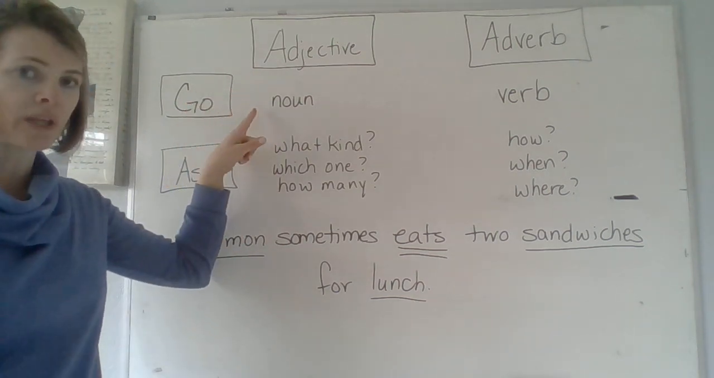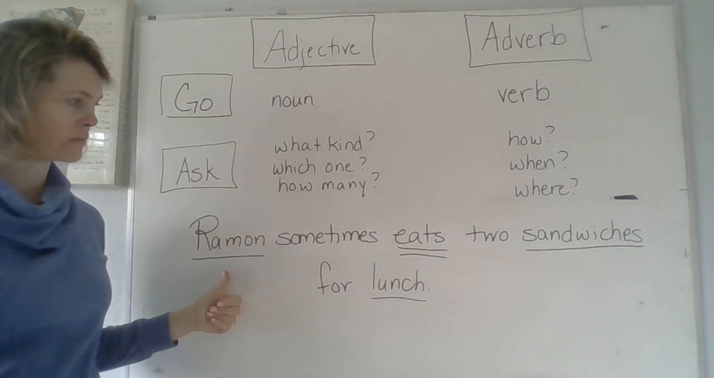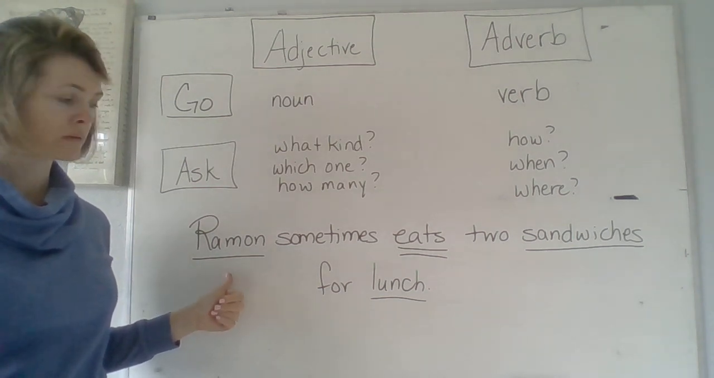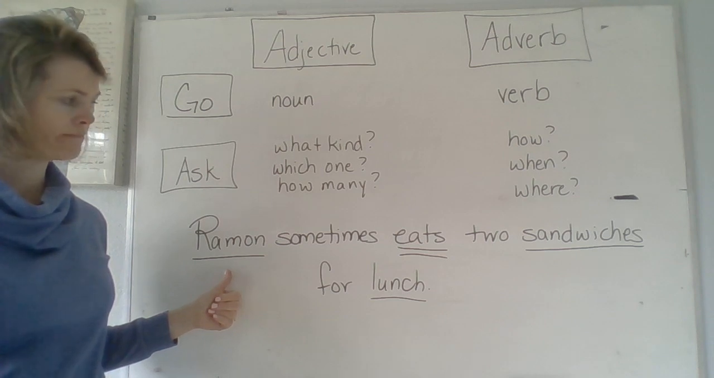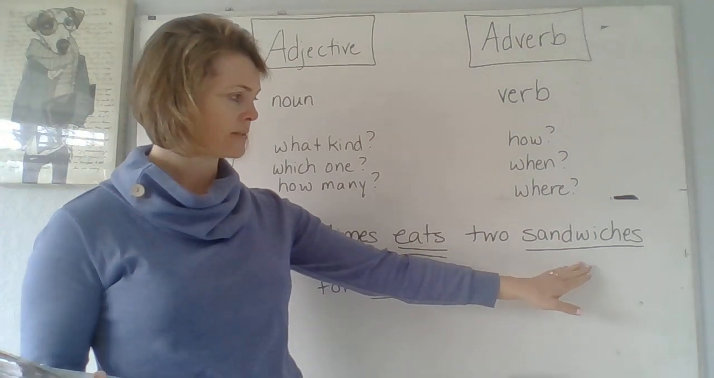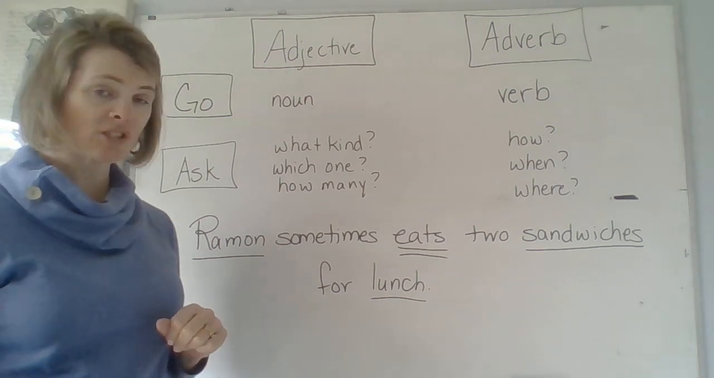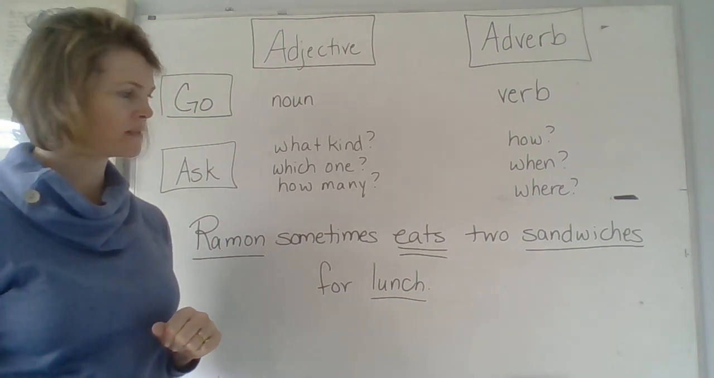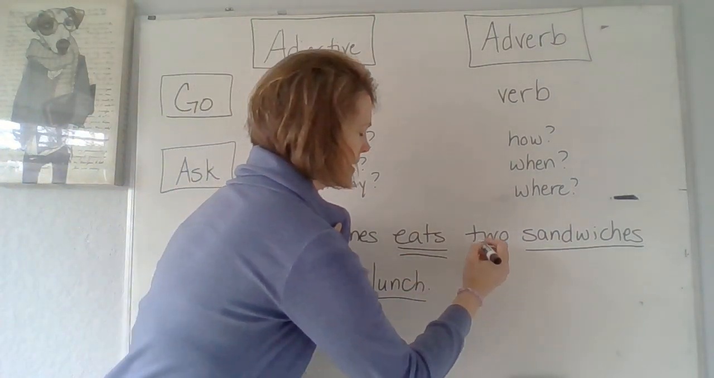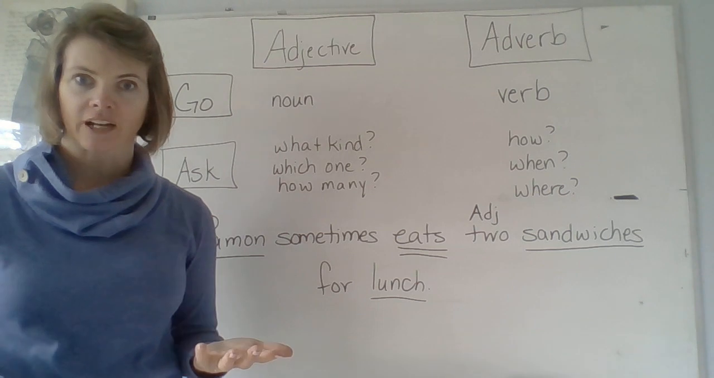To find the adjective, we go to our noun and ask, what kind, which one, how many? So let's go to our noun, Ramon. Is there anything in this sentence that tells us what kind of Ramon? Which Ramon? How many Ramones? No, so there's no adjective for Ramon. Let's try another noun. Sandwiches. What kind of sandwich? Doesn't tell us. Which sandwich? Doesn't tell us. How many sandwich? 2. That has to be an adjective. So this is my adjective right there. Boom, I found my adjective, but now I've got to find my adverb.